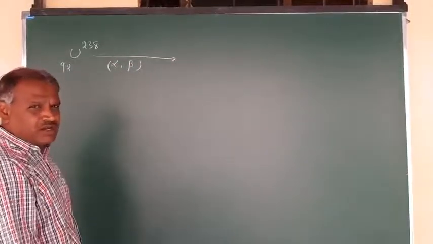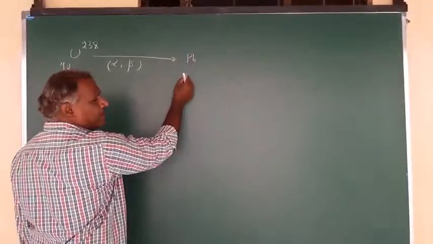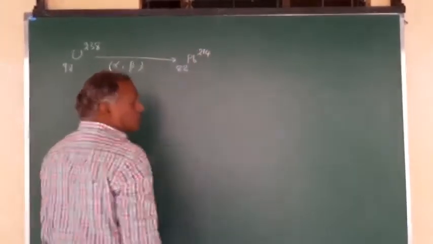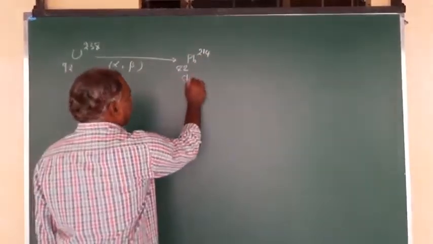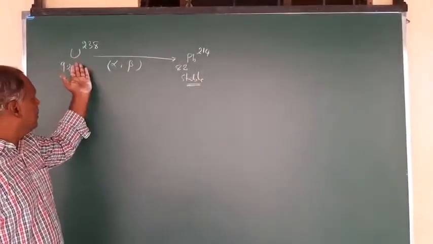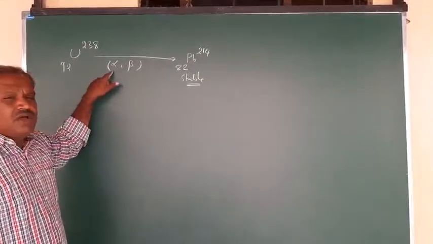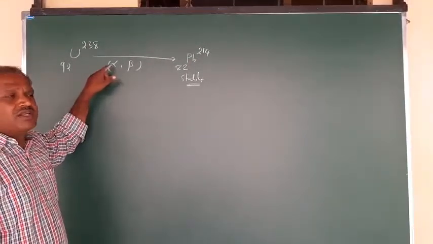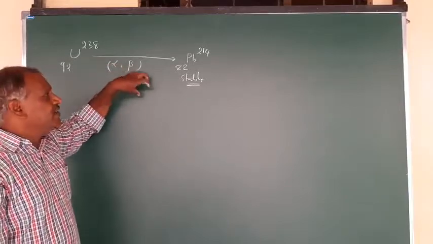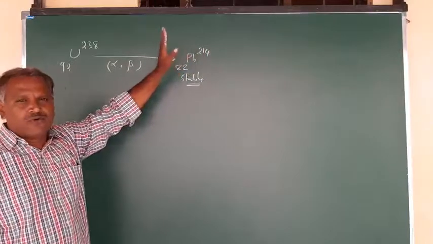Successively it goes on, and at the end you have lead, plumbum, 82, 214. This is stable. So in this conversion of uranium to lead, a number of successive radioactive processes go on, that is alpha decay and beta decay continuously, and at the end you get a stable nucleus of lead, that lead isotope 214, right?